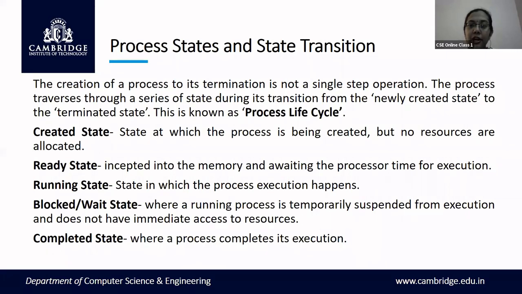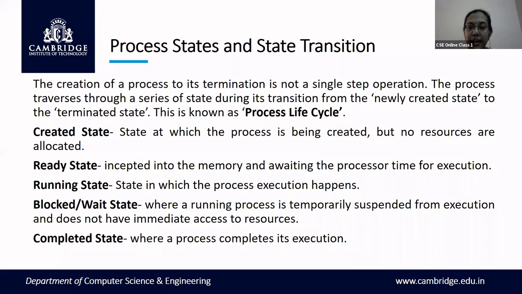Instead, all the processes that are created are put in a queue and made to wait until sufficient resources are allocated for the process to start its execution. This queue is called a wait queue.